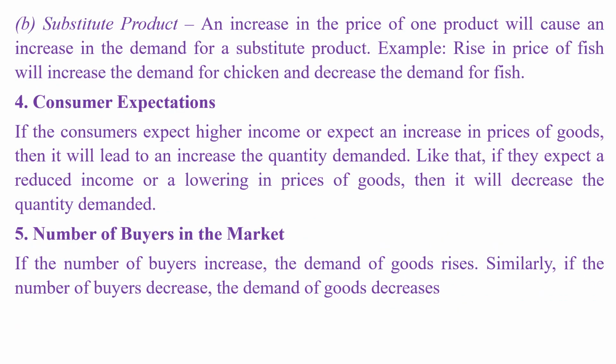B. Substitute product. An increase in the price of one product will cause an increase in the demand for a substitute product. Example: rise in price of fish will increase the demand for chicken and decrease the demand for fish. 4. Consumer expectations. If the consumers expect higher income or expect an increase in prices of goods, then it will lead to an increase in the quantity demanded. Like that, if they expect a reduced income or a lowering in prices of goods, then it will decrease the quantity demanded. 5. Number of buyers in the market. If the number of buyers increase, the demand of goods rises. Similarly, if the number of buyers decrease, the demand of goods decreases.